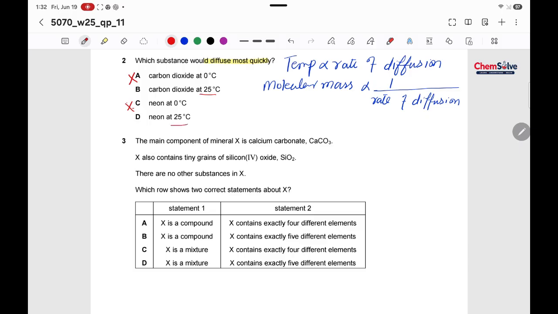Okay, so now look at the molecular mass of carbon dioxide and neon. Carbon dioxide gas has molecular mass 44 and neon is a monatomic gas, so its Ar is 20. So the lesser the molecular mass, the more is the rate of diffusion. So the correct option is option D.